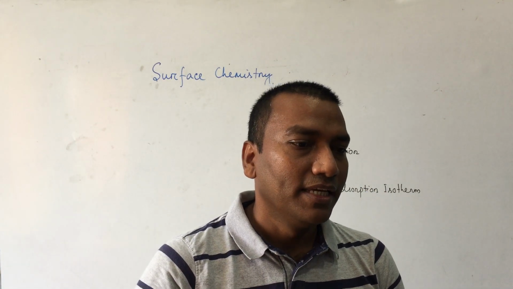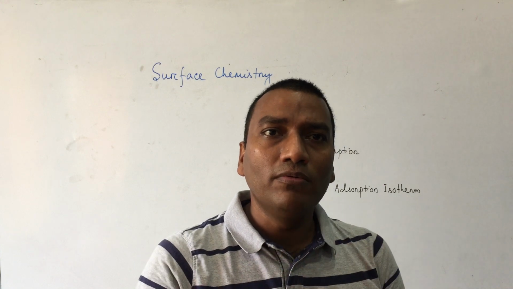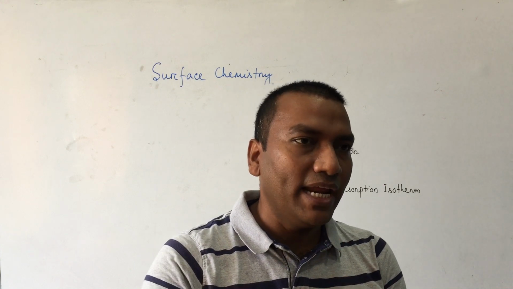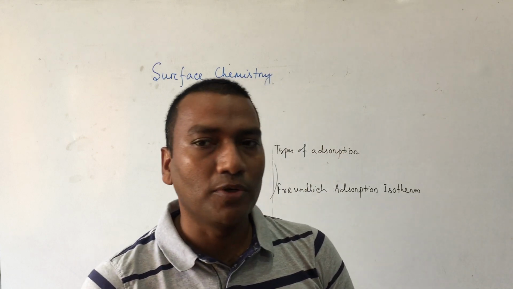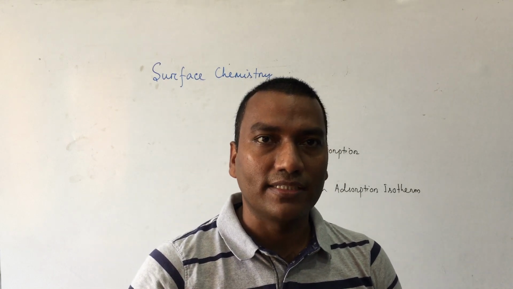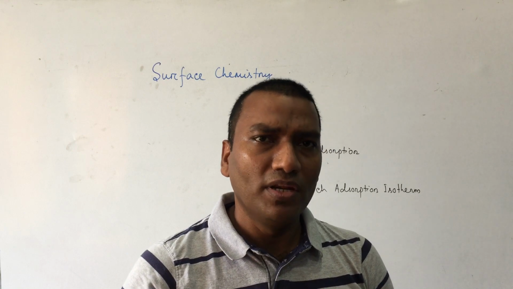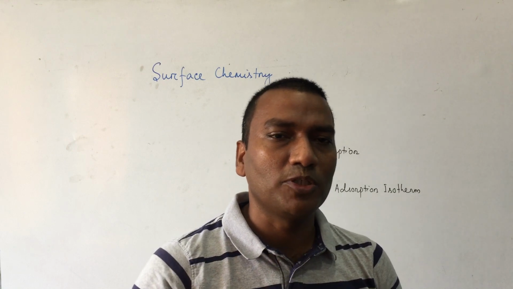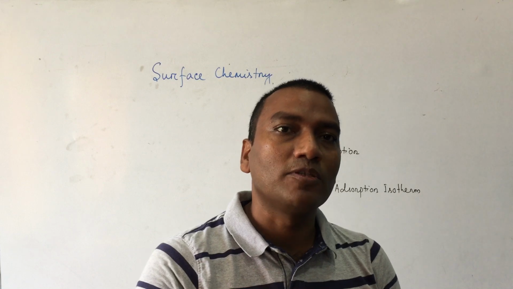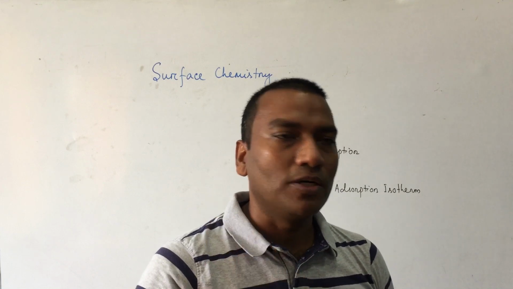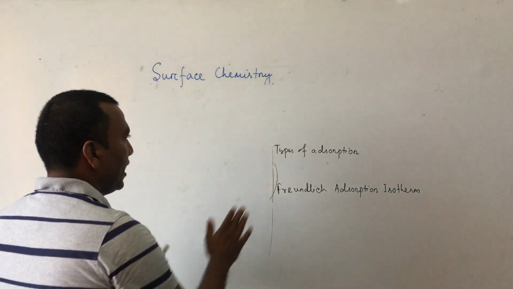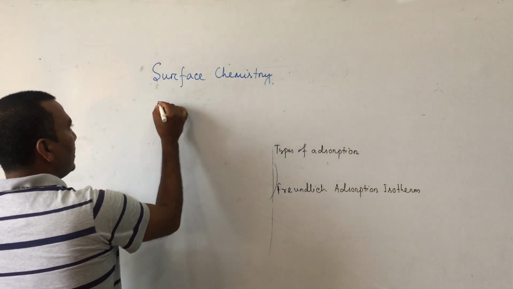Or we can say there is no new attraction between bread and butter. But when chlorine gas is passed over palladium metal, it forms PdCl2. So that's why adsorption is of two types.